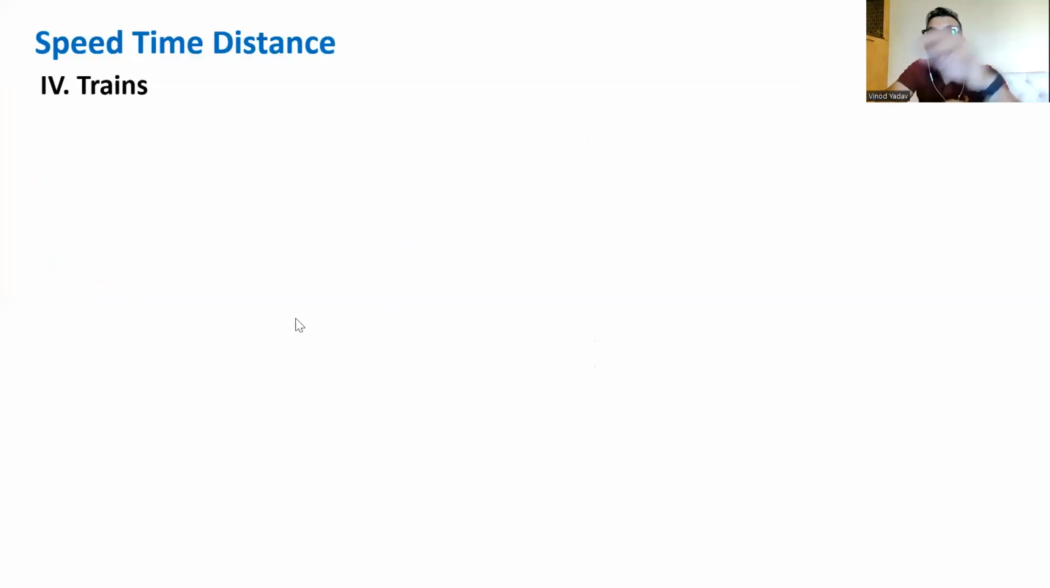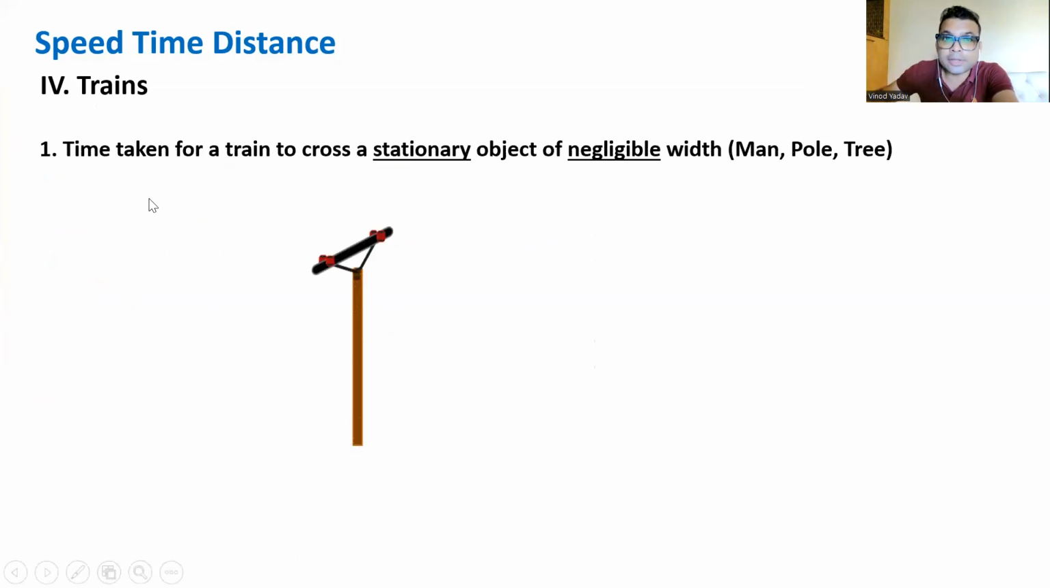So let's apply whatever we have studied in relative speed in case of trains. The main thing to be understood in case of trains is, friends, what is the distance to be traveled by a particular train to cross another object, which may be of two types? Let's see in this case. So first one, time taken for a train to cross a stationary object. Stationary object means the other object is not moving. So in case of speed, it will be the speed of the train only. Other object of negligible width, for example, a man, a pole, or a tree. So their width is negligible as compared to the length of the train.